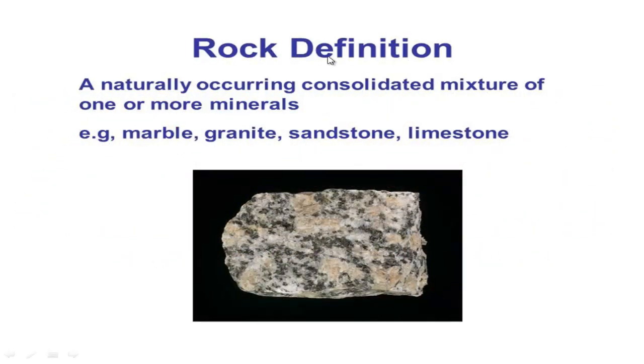So at first, what is rock? Rock is a naturally occurring consolidated mixture of one or more minerals. That means when one or more minerals combine together and form a hard solid substance, that is called rock. For example, marble, granite, sandstone, limestone, etc.